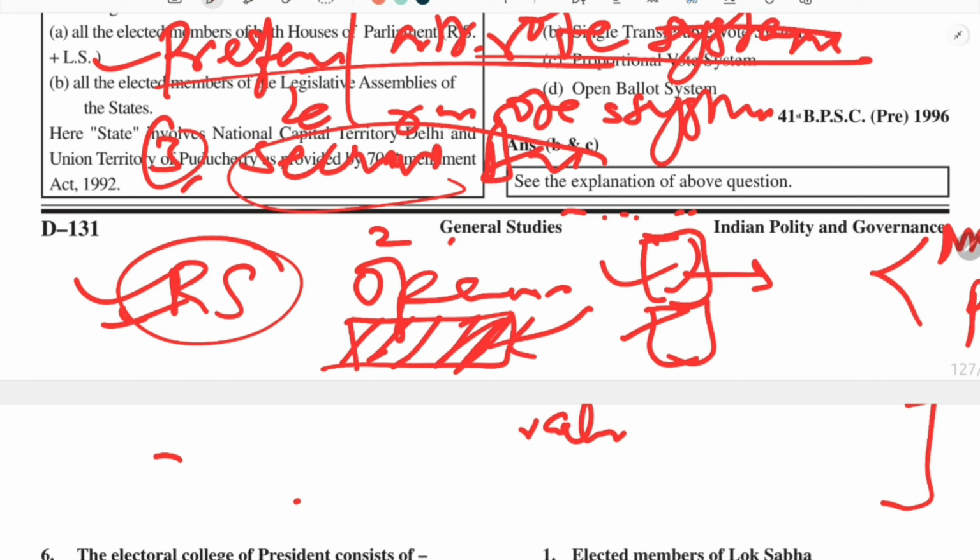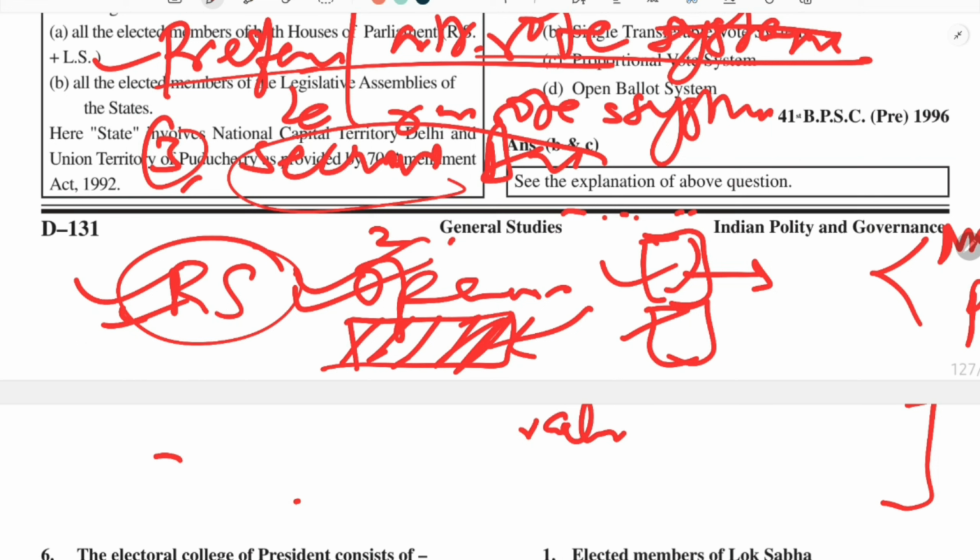Suppose I am an MLA, I can be ordered to show my vote, to whom I have given the vote, and that person to whom I am showing that vote must be a person authorized by the party. So that is the concept of open ballot system.